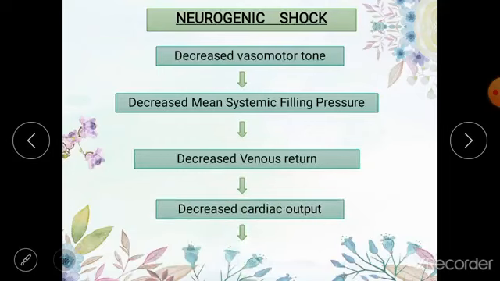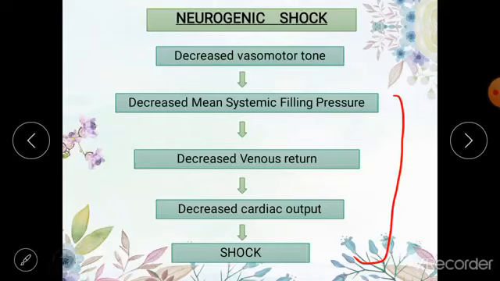When the venous return is reduced, the cardiac output is decreased, and when the cardiac output is decreased, the body is going to experience shock. So this is very simple. You have to remember that if either blood volume is reduced or vasomotor tone is reduced, it is going to reduce the mean systemic filling pressure, which is going to reduce the venous return, which is going to reduce the cardiac output, which is going to result in shock. So ये steps बेटे आपको common मिलेंगे different types of shock में, and you have to remember how this mechanism takes place.